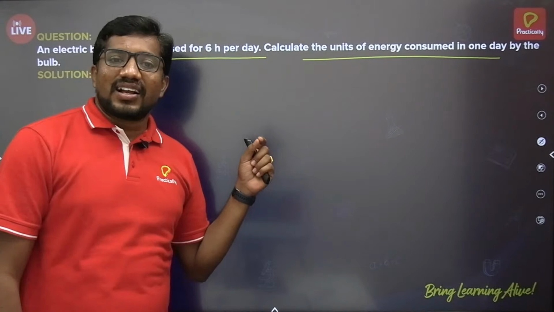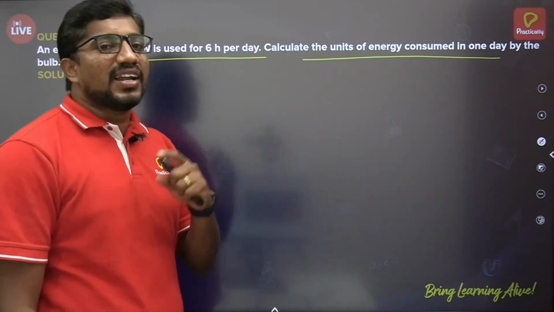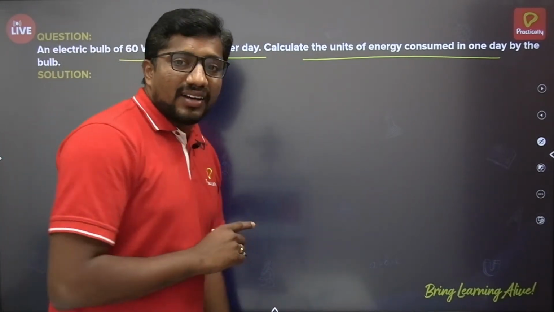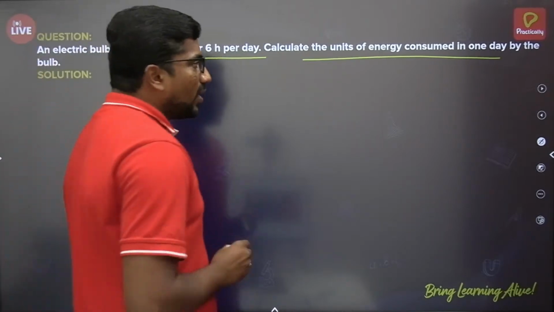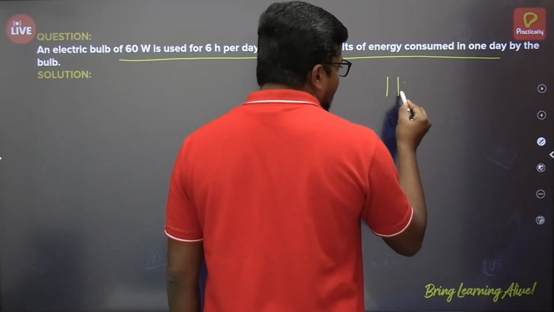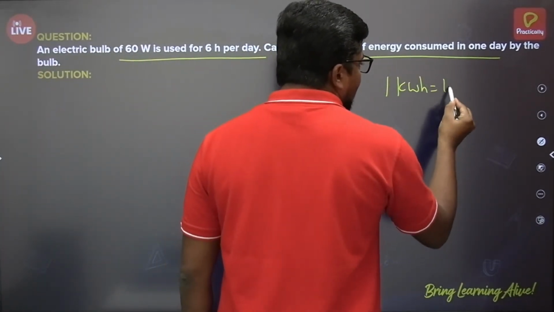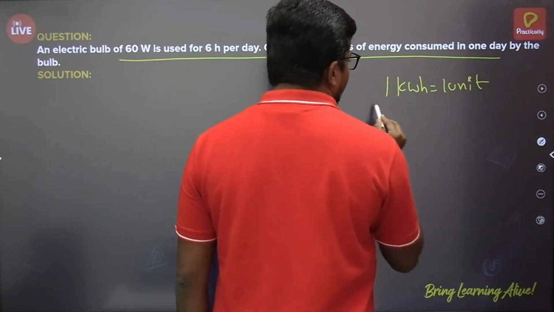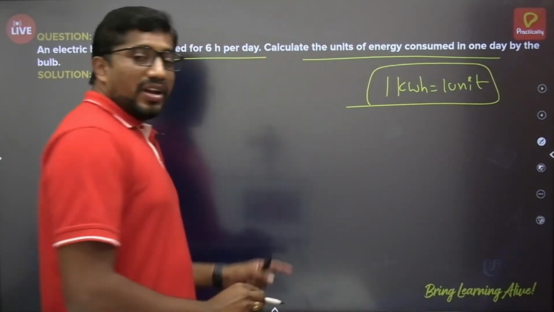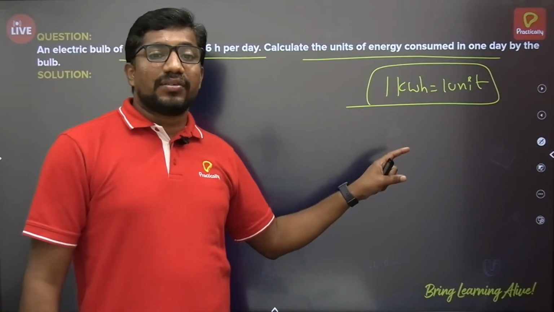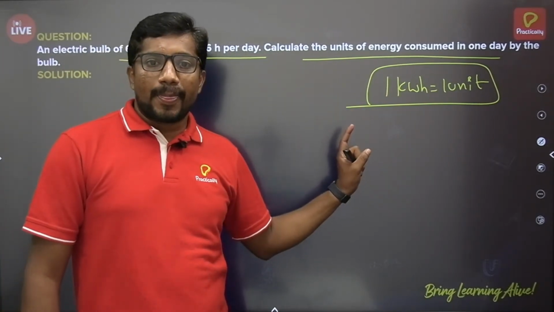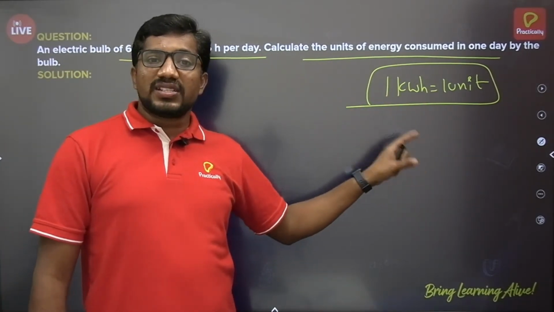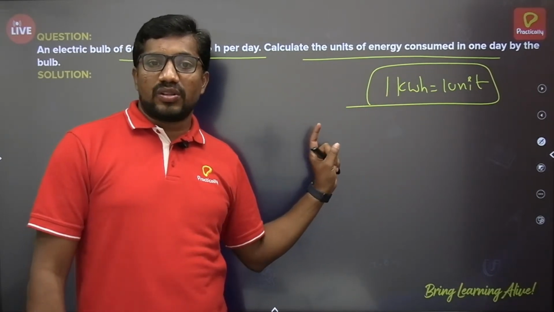Electrical energy, commercial unit of electrical energy is kilowatt hour. While calculating this in units, one hint you have to remember, that is 1 kilowatt hour is equals to 1 unit consumption. 1 unit consumption of electrical energy is nothing but 1 kilowatt hour. Kilowatt hour in joule means 3.6 into 10 power 6 joule, that is different.